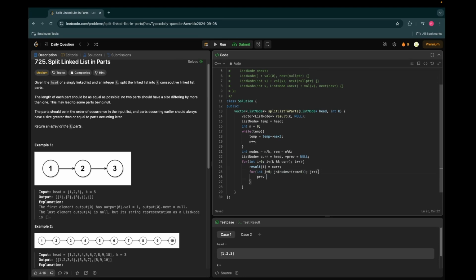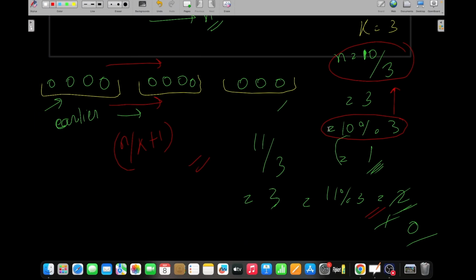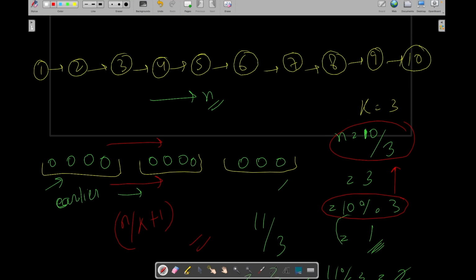Now what we need to do is store our current pointer in the previous, and current is equal to current's next. Okay, and by the end we need to set our previous next to null. Why? Because let's say we have reached this node, right?